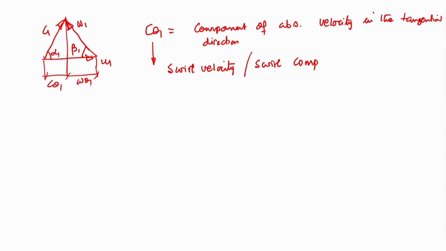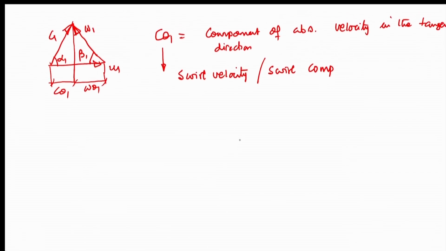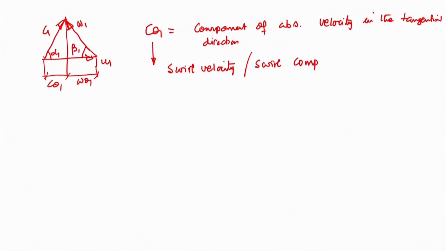So, the component of absolute velocity in the tangential direction is the swirl velocity or swirl component.